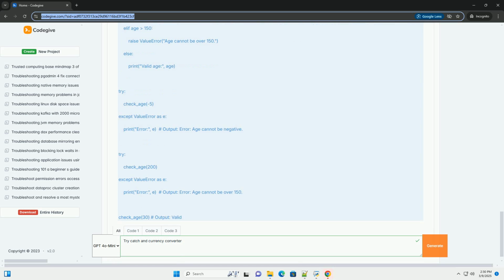3. get_exchange_rate(from_currency, to_currency). This function fetches the exchange rate from the API. It uses a try-except block to handle potential network errors (requests.exceptions.RequestException), invalid currency codes (KeyError), and other unexpected errors.